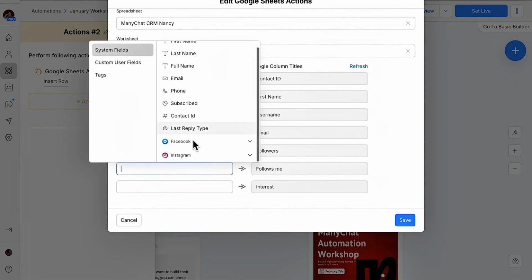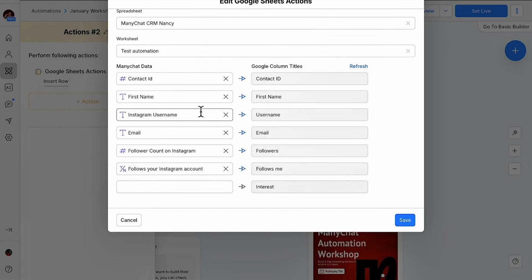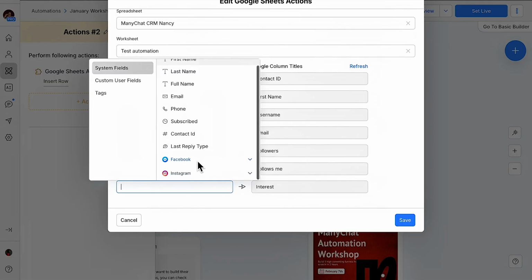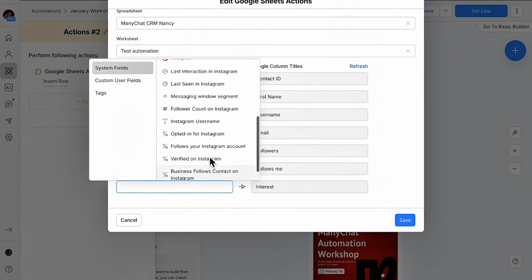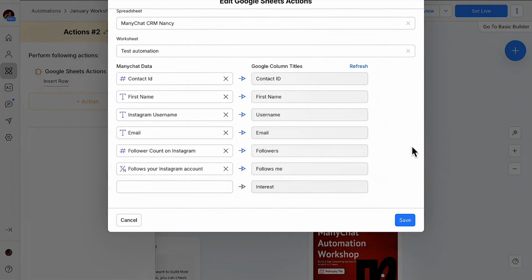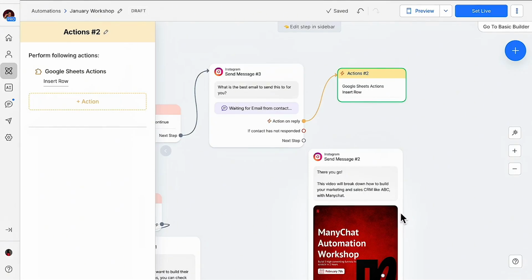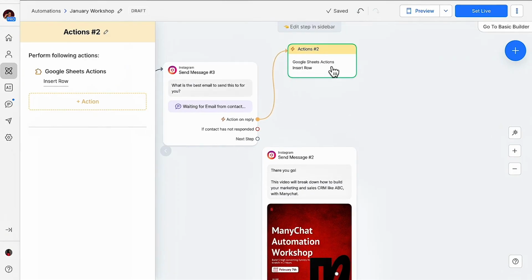Just fill it accordingly. If you don't, you're going to have an Excel sheet that is messed up. Do you understand? So you can decide to leave interest, right? I literally would advise that you just leave it. I have it there because I've built out more robust automations. Do you understand? And I'm going to save this. So we're done. This is the action on reply, what you should do. If they don't respond, we'll come to that.